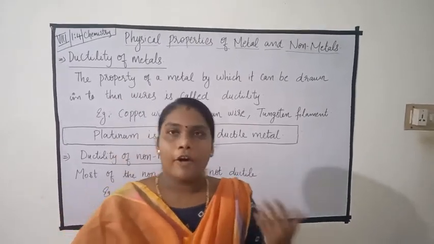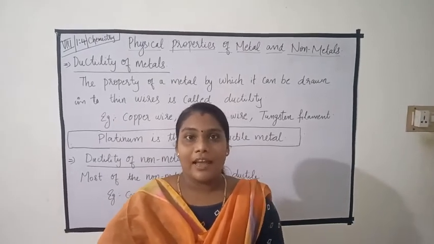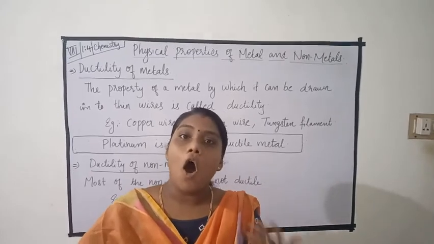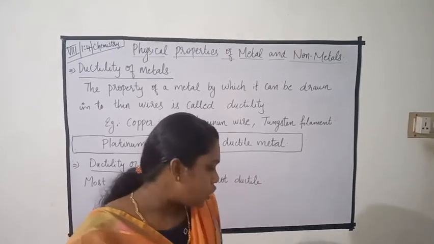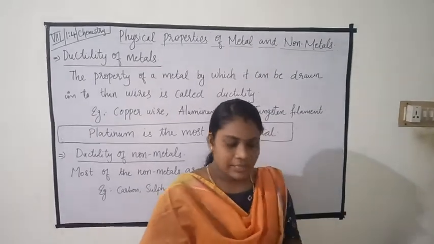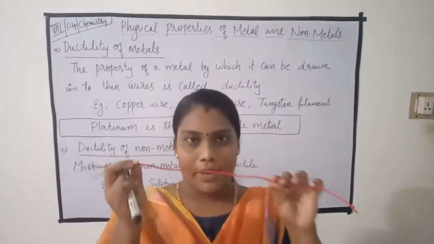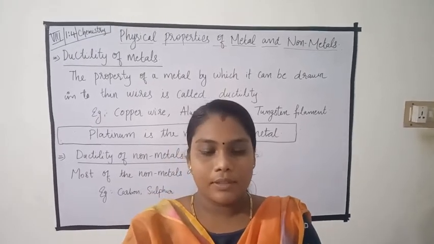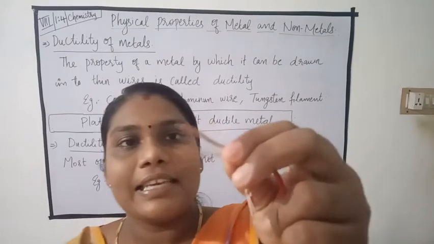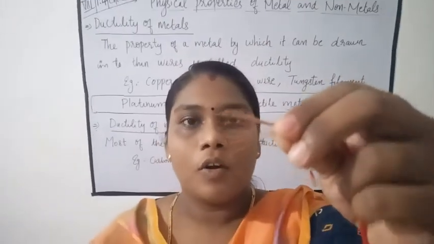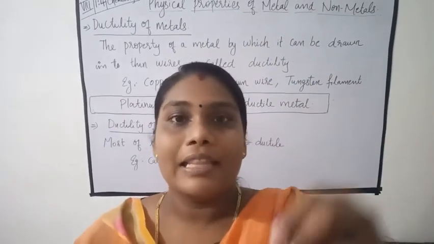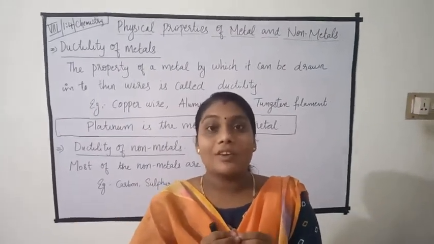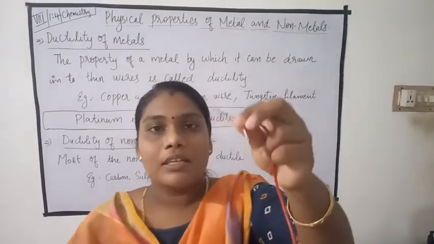For example, if you consider an electric wire, it is made up of copper or aluminium. I will show. See, this is an electric wire. It is made up of copper. We can see copper wire. The metal copper is drawn into thin copper wire.